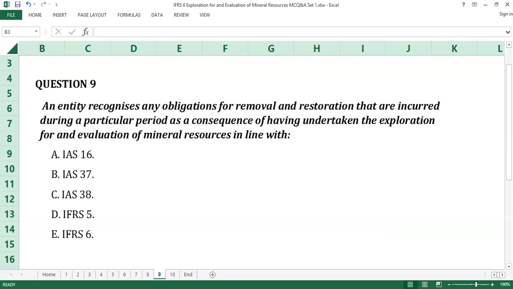An entity recognizes any obligations for removal and restoration that are incurred during a particular period as a consequence of having undertaken the exploration for and evaluation of mineral resources in line with dash. A. IAS 16. B. IAS 37. C. IAS 38. D. IFRS 5. E. IFRS 6. Time counts.